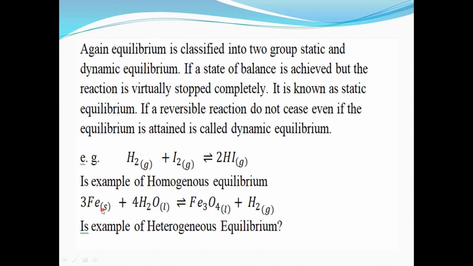Fe is in solid state, H2O is in liquid state, ferric oxide formed is also solid, plus hydrogen gas. Here solid is there, here liquid is there, here solid and gas. So all reactants and products are in different physical states. So it is called heterogeneous equilibrium.